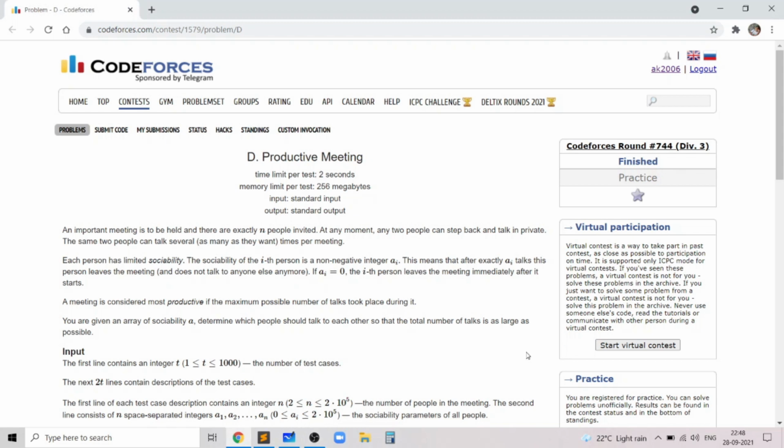Hello everyone, in this video I will go over my solution to the problem named productive meeting taken from today's Codeforces round. This problem is an excellent problem on the priority queue data structure and it teaches us how to use the priority queue data structure efficiently in a greedy environment.